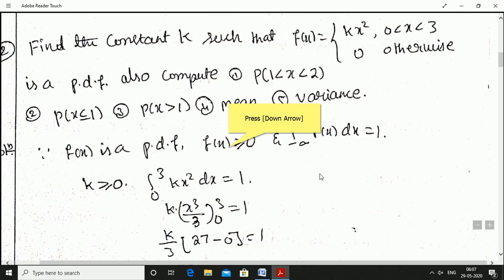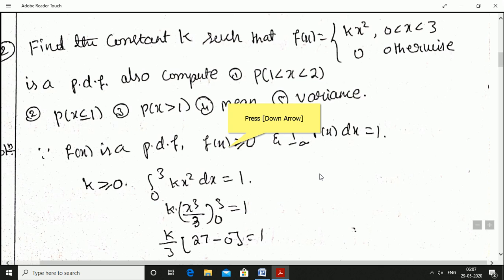And here f of x value is kx square from 0 to 3. Actually 0 less than x less than 3 is there. It is a continuous random variable. So 0 less than or equal to x less than or equal to 3 is the same thing as 0 less than x less than 3. It counts in the discrete random variable. Less than or equal to or less than, but it does not count in the continuous random variable. The interval must be 0 to 3 only. In all other intervals, its value is equal to 0.